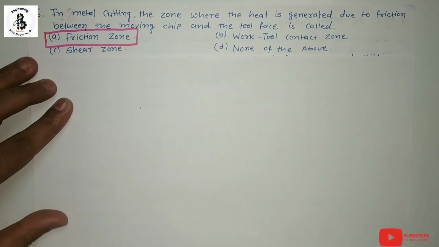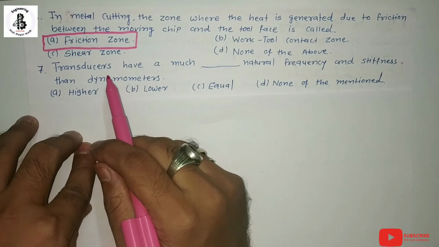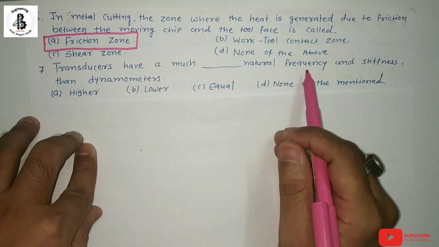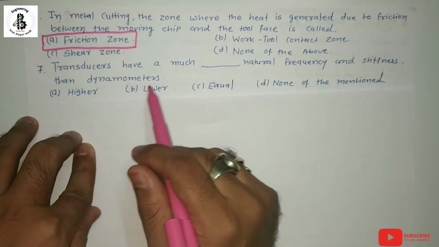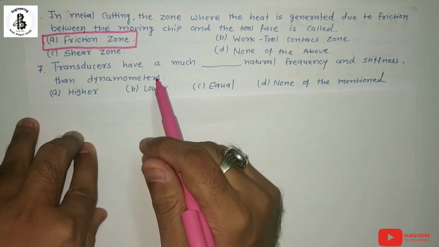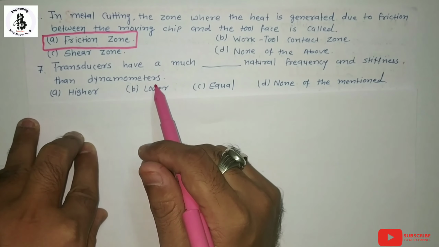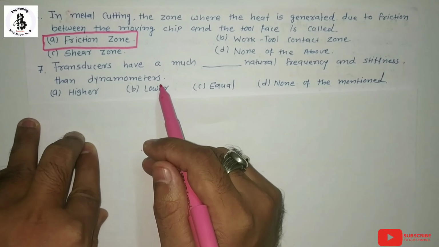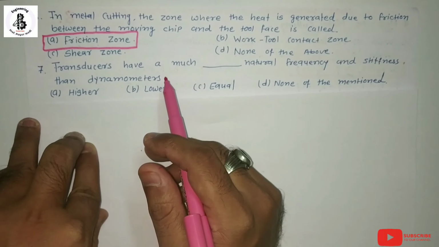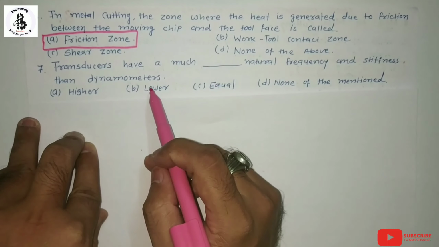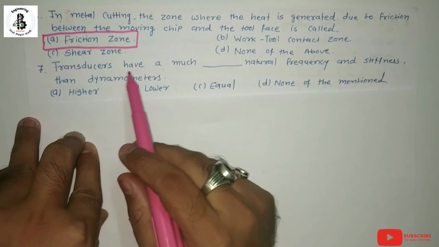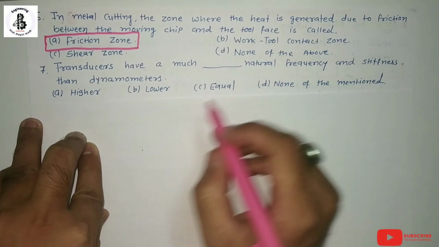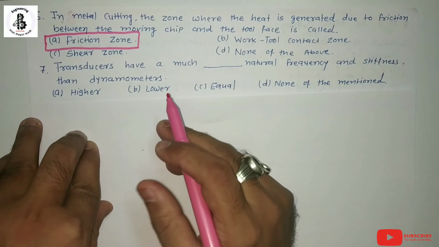Then next question. Transducers have a much higher natural frequency and stiffness than dynamometers. That comes from the characteristics of the transducer, as a comparison between transducers and dynamometers. Generally both are used to measure the cutting force during metal cutting operations, but transducers have a much higher natural frequency and stiffness than dynamometers. That is the basic characteristic.